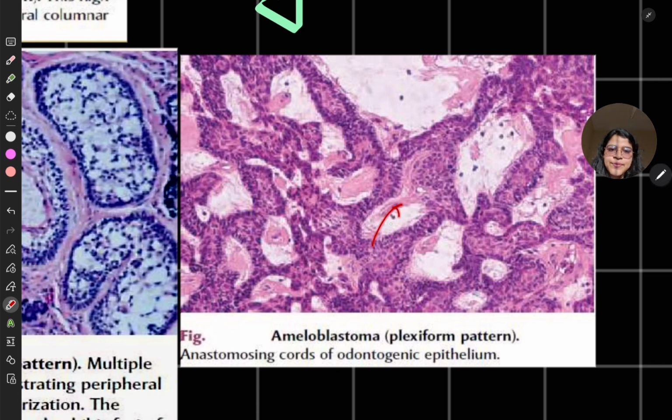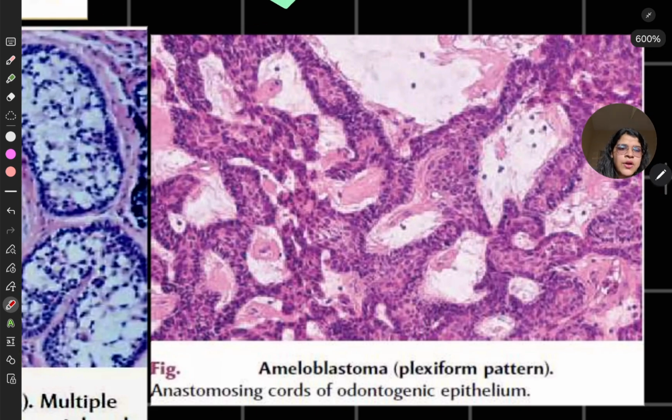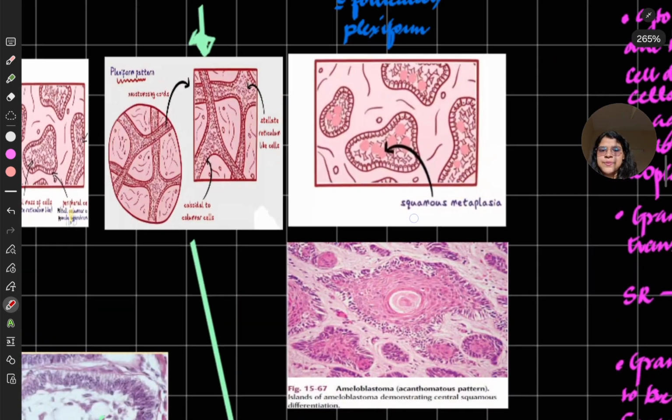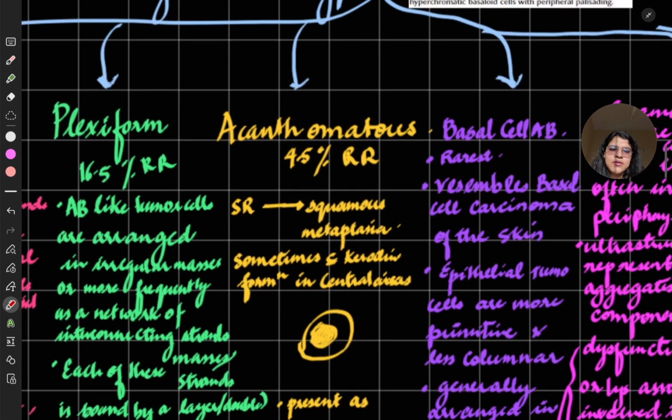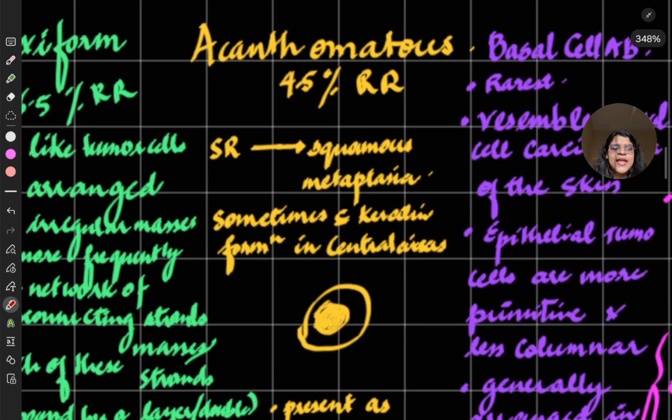We can appreciate the cystic degeneration, and here are the anastomosing cords which go, and they have peripheral cuboidal or columnar cells with hyperchromatism and polarization, and the stellate reticulum may not be appreciated that well in this picture or in this variant of histopathology also.